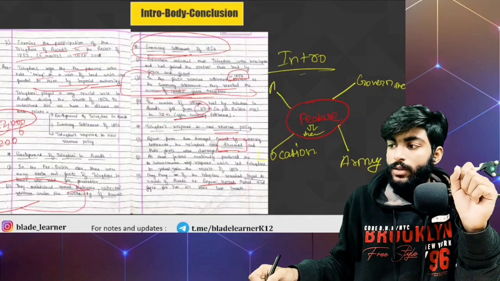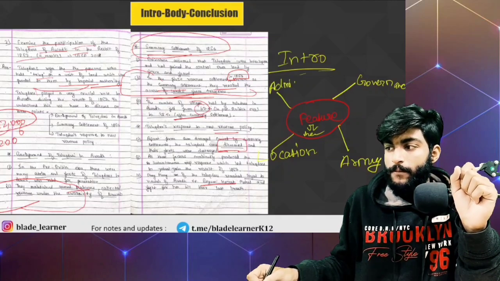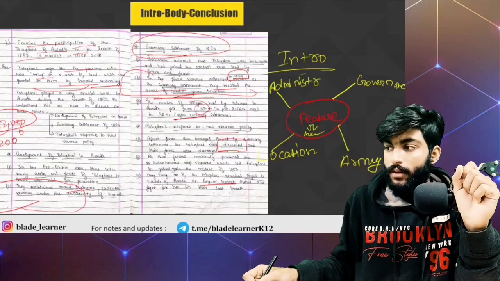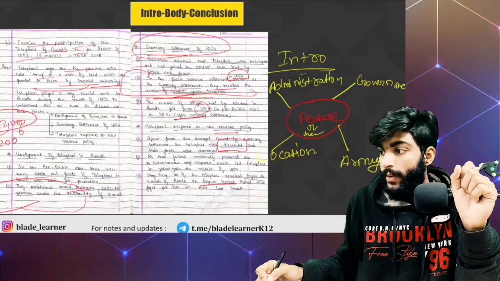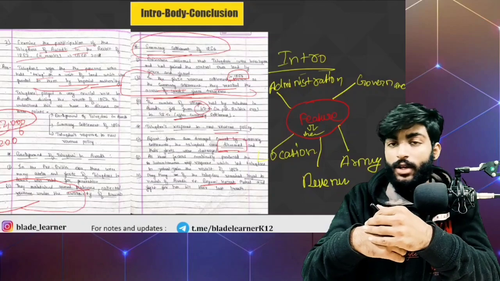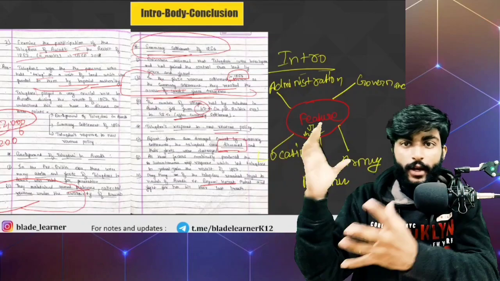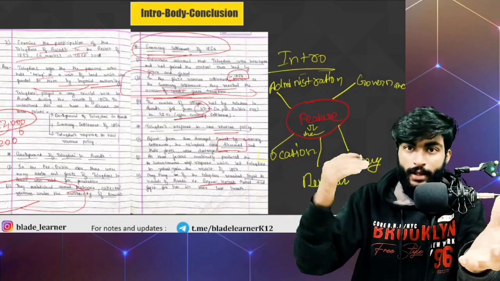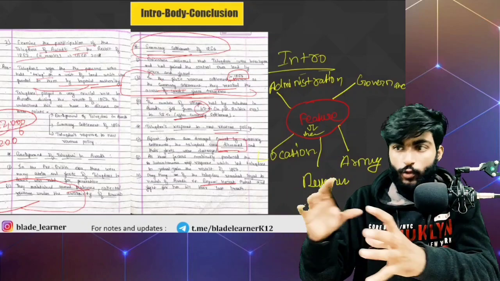We can also write about the administration, that how the bureaucracy was, how things were managed. We can also write about the revenue. What was the revenue source? Because Dharma Shastra legitimated the raids. You can raid on your neighboring states in order to gain revenue. Apart from raids, what were the sources of revenue?